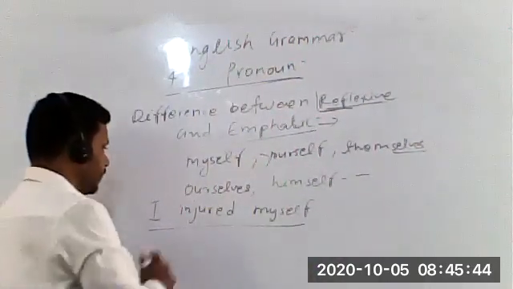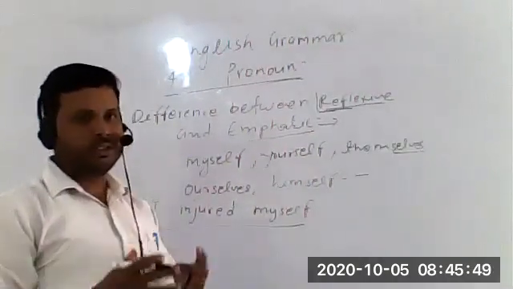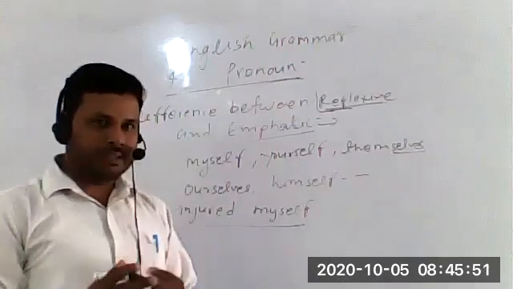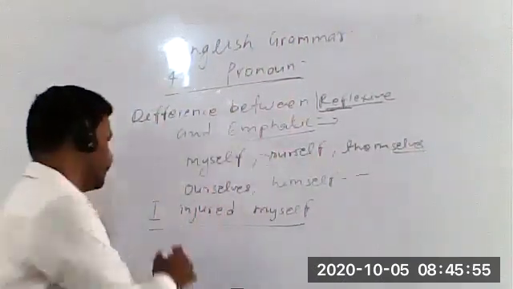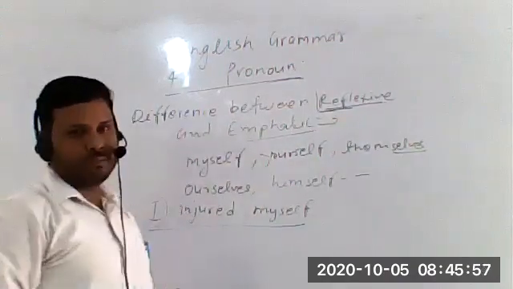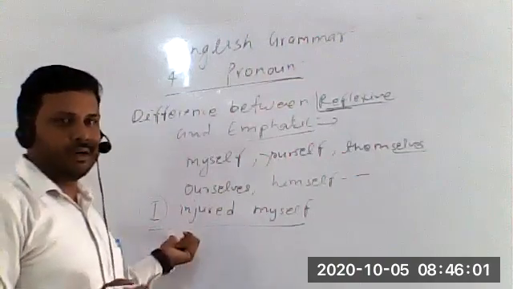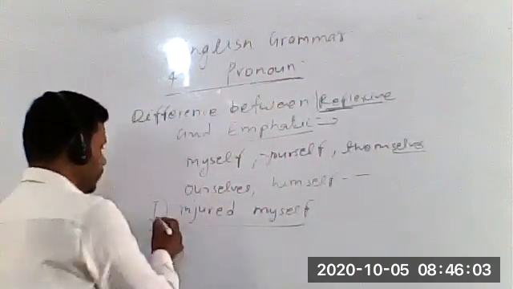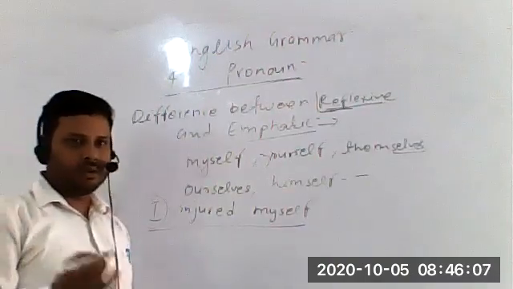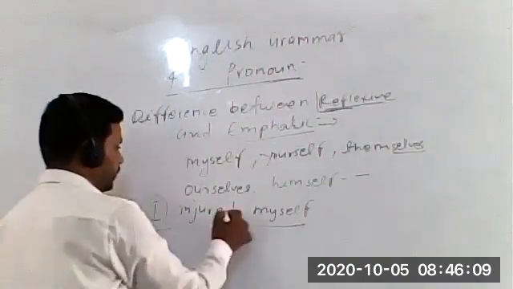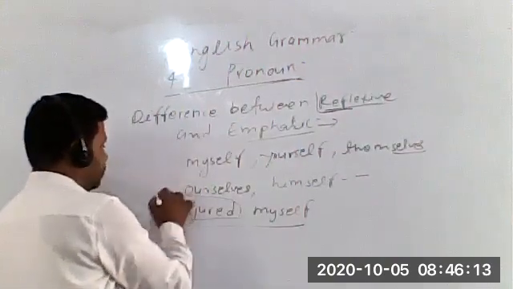Look at this sentence carefully, students. Always remember that if you are using the reflexive, whatever the action of the verb is, its effect will be felt by the subject. जो भी verb का जो action का effect होगा, प्रभाव होगा, वो definitely किसके ऊपर reflect होगा? Subject के ऊपर. So in this sentence, I injured myself. So I injured none other than whom? Myself. मतलब खुद को injured किया. So action जो है verb का, वो किस पे reflect हो रहा है? खुद subject पे हो रहा है.